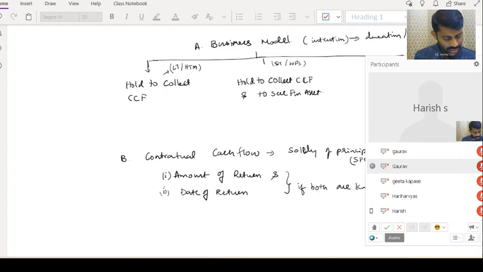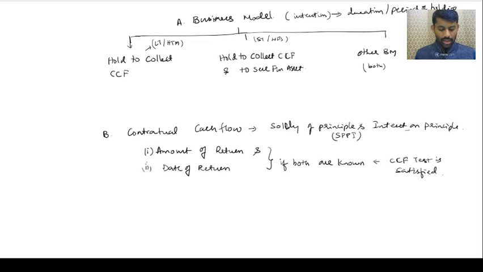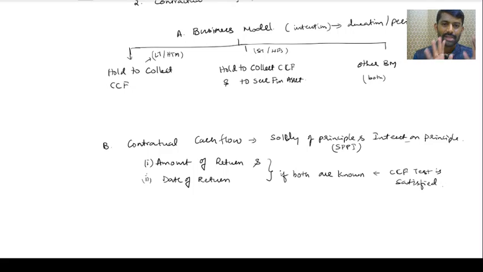Okay. So this chapter, my dear friends, unless you interact, really it will not be good. Because suddenly if I say contractual cash flow, you will blink. Business model and all. It is nothing but an investment, that is a financial asset, which I'm going to classify based on criteria. On what criteria? At how long you are holding this investment. Whether it's short term or long term, or if you don't know, it is classified as a balance sheet figure. Got it?